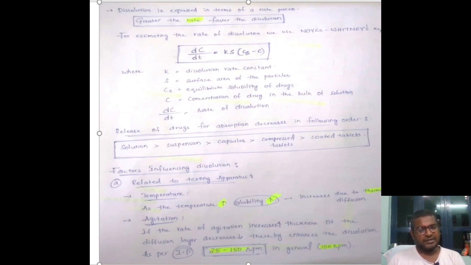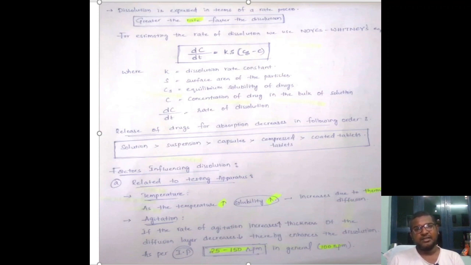The greater the rate, the faster the dissolution, right? The dissolution expression is given by the Noyes-Whitney equation. It is nothing but dC/dt = kS(Cs - C), where k is the dissolution rate constant, S is the surface area of the particles, Cs is the equilibrium solubility of the drug, capital C is the concentration of drug in the bulk of the solution, and dC/dt is the rate of dissolution.